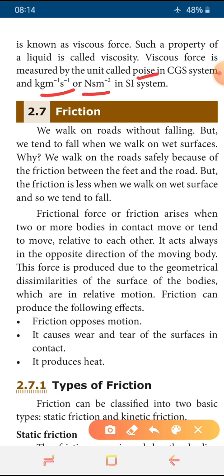So you understood viscous force. In all liquids there are layers, though we can't see them with our eyes. Between the layers there is a frictional force. That frictional force reduces the next layer's speed. Some liquids have more friction, for example honey, and some have less, for example water. Due to that, the movement or flow or speed slows down. Understood? This is called viscous force, and this property is called viscosity.